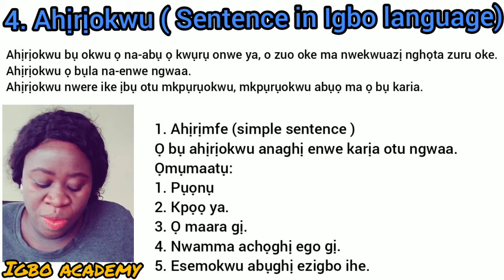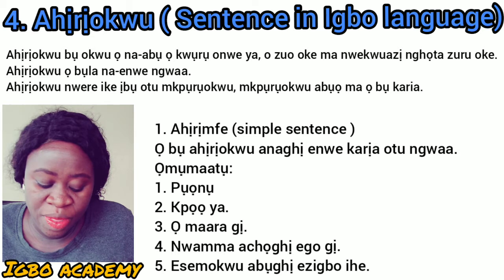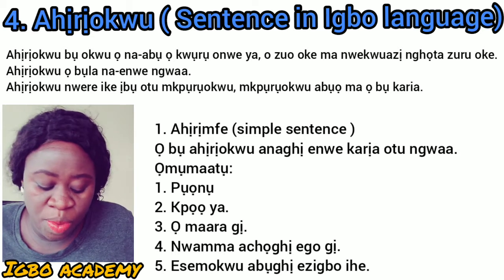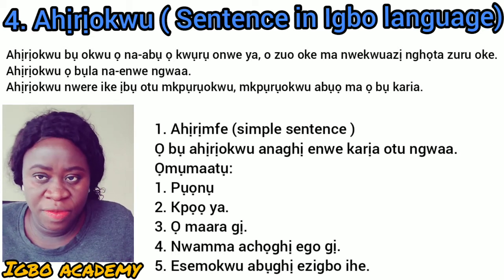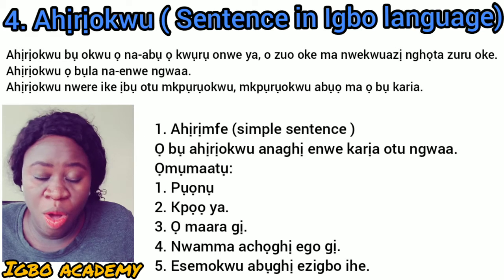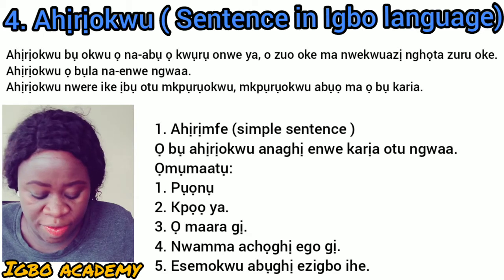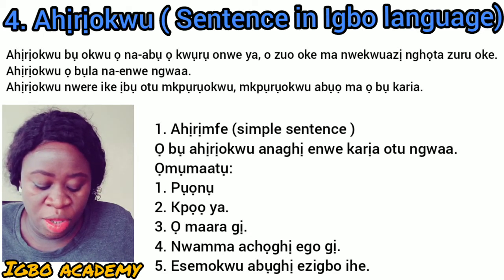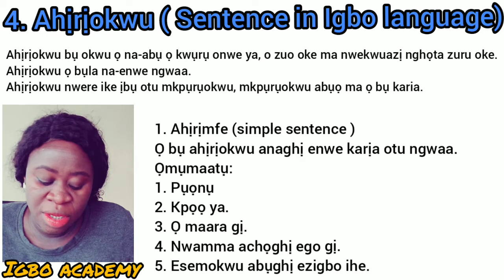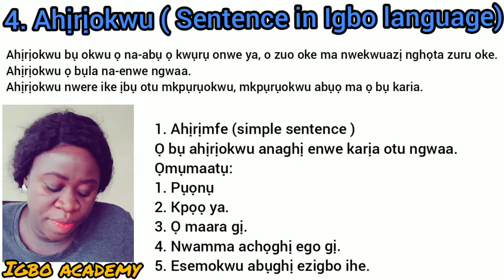Just one verb. In the first one, puonu, pour is a verb. Bo, call is a verb. Mara, know is a verb. Doesn't want is a verb.